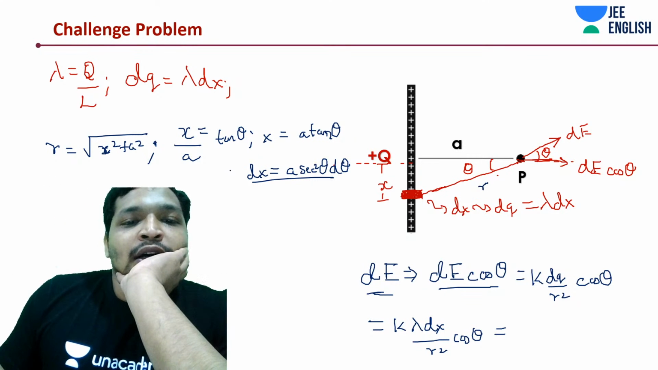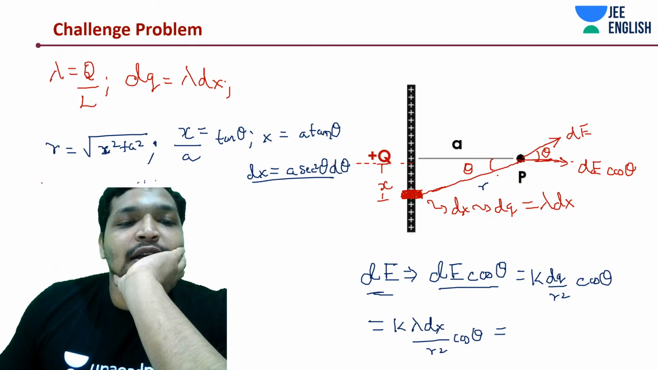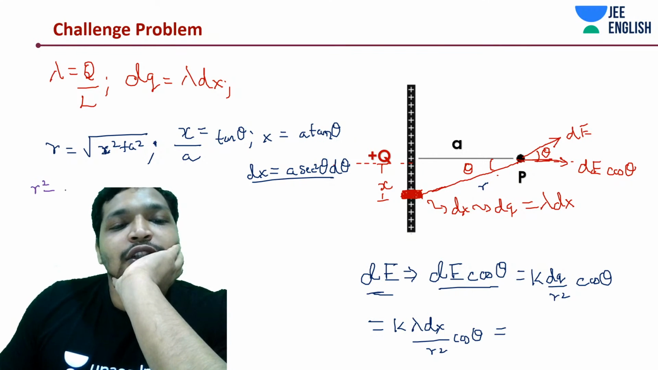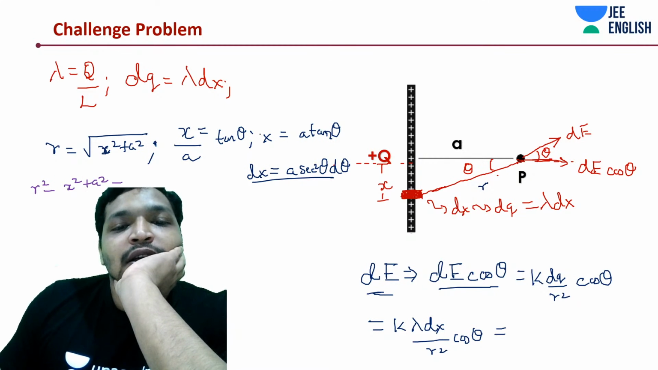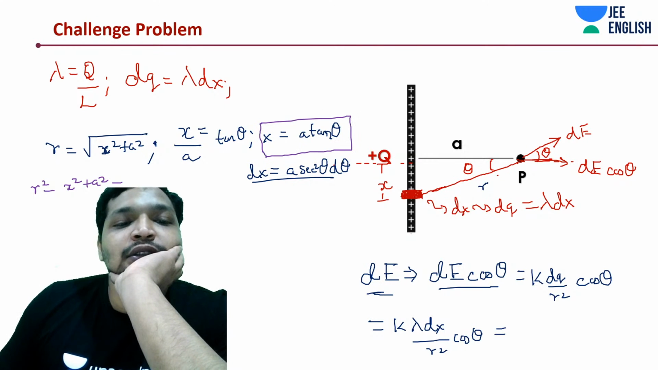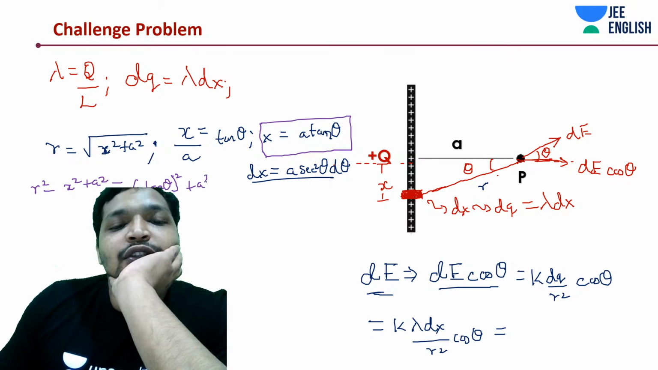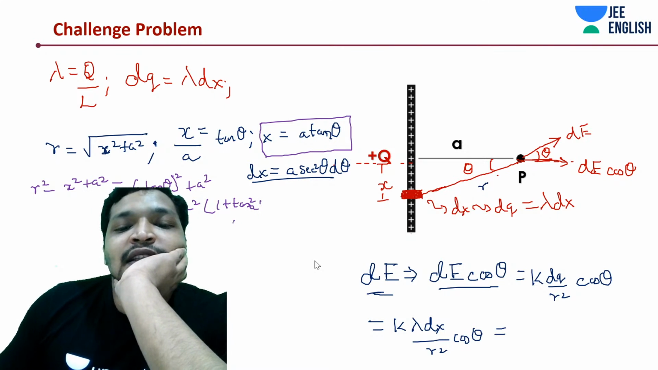Let's write down the same kind of expression, maybe take up a different color and do this. R square is equal to x square plus a square, which from this expression I'm going to write down as a tan theta whole square plus a square. How much is that going to be? a square into 1 plus tan theta whole square. What is 1 plus tan theta whole square?